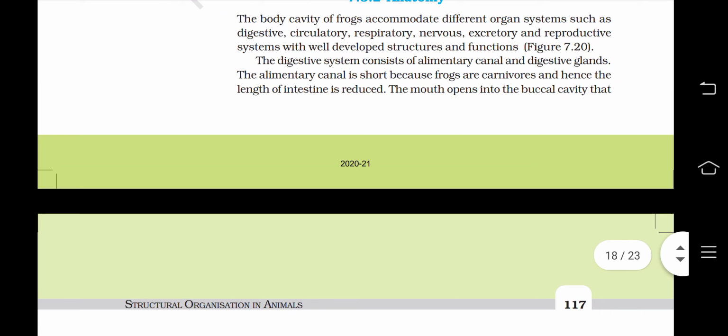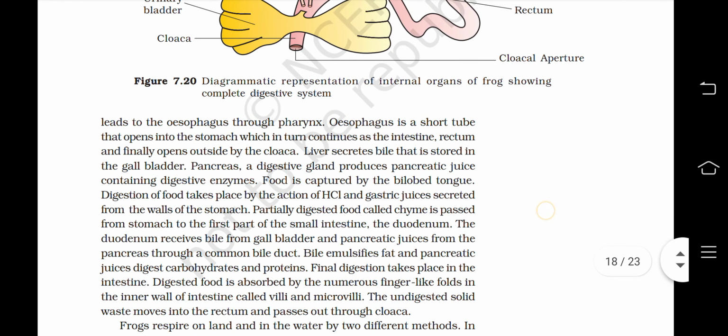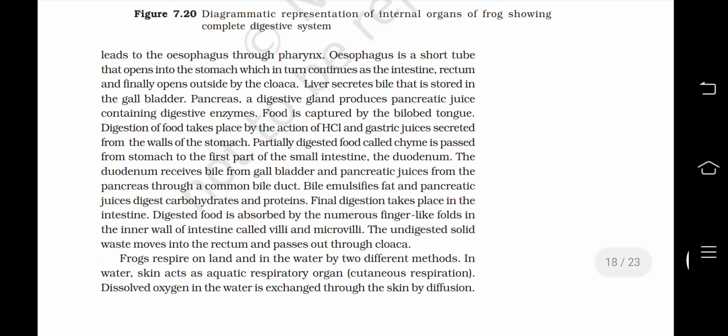The mouth opens into the buccal cavity that leads to the esophagus through the pharynx. Esophagus is a short tube that opens into the stomach, which in turn continues as the intestine, rectum, and finally opens outside by the cloaca. Liver secretes bile that is stored in the gallbladder. Pancreas, a digestive gland, produces pancreatic juice containing digestive enzymes.